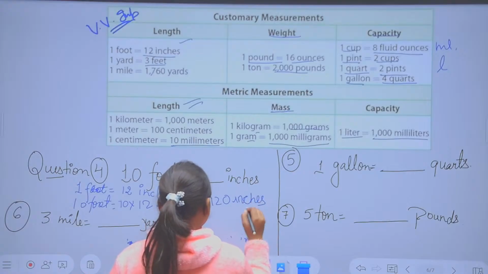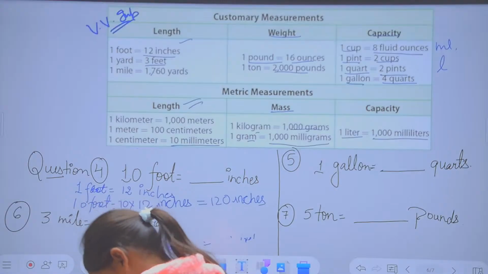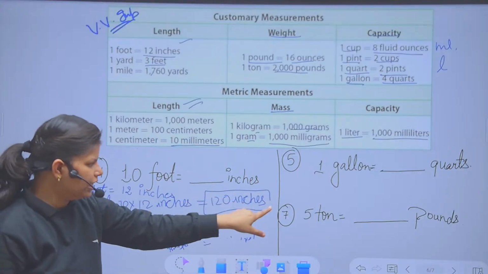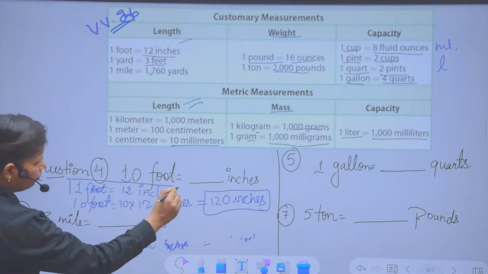So the right answer for that is, in 10 foot, how many inches do we have? Yes, beta, please take your seats. We were having 120 inches. Clear? So we use this operation, this term, like 1 foot equal to 12 inches.